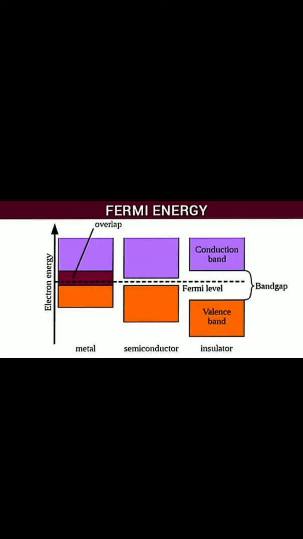And this gap is maintained by the Fermi level. In higher studies you will also study Fermi energy, the Fermi level. Electrons with low energy gain energy and cross this line, which is called the Fermi level. The Fermi level lies in between the conduction band and the valence band. They have to cross this Fermi level whenever they reach the conduction band.